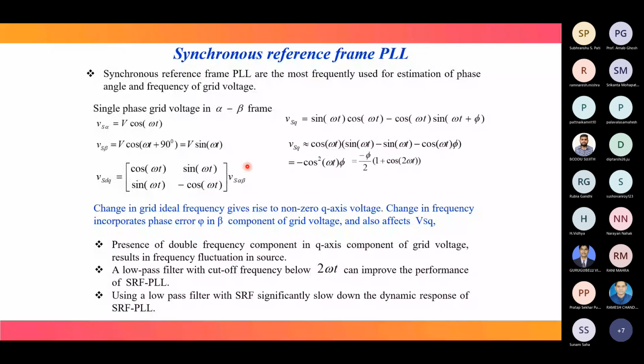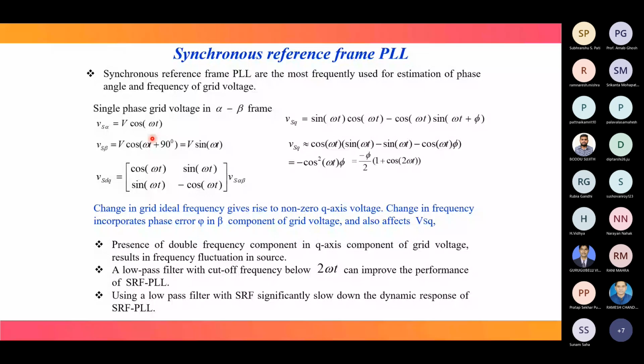So when there is a change in frequency, what happens? The number of samples per cycle, which is initially n when the frequency is constant, is no longer equal to n, it changes. Then when you take this delayed version, a phase angle error is introduced at that time.